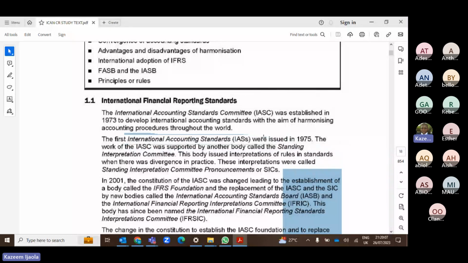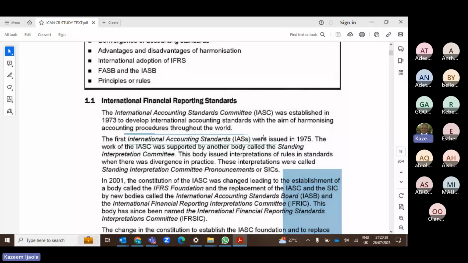The International Accounting Standards Committee was established in 1973, and the first set of IAS was issued in 1975.